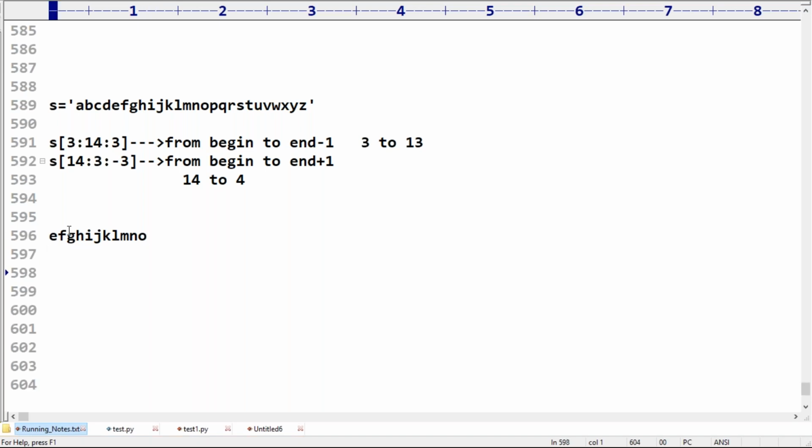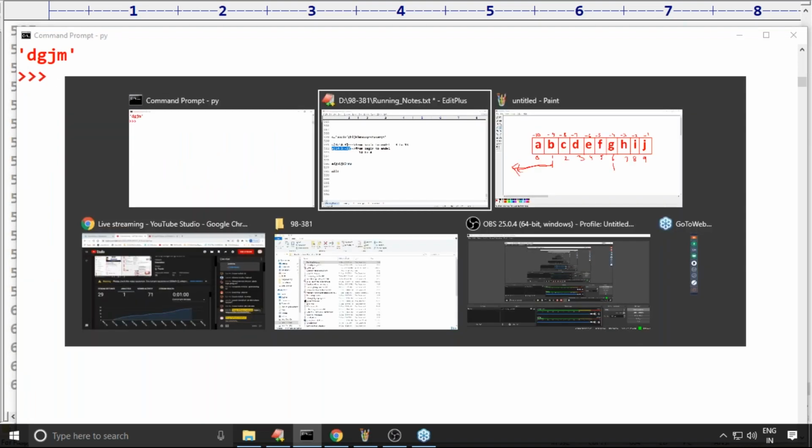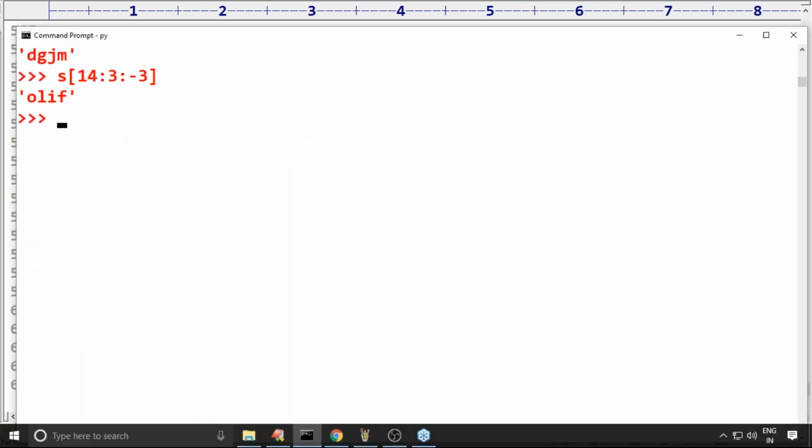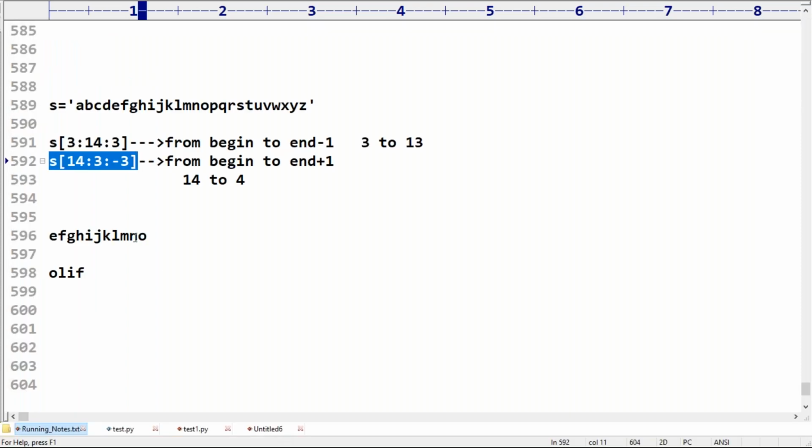Backward direction, sir. First O, next L, then every third character, right? Next I, and then F, correct? Can you please observe in reverse? Okay, OLIF, like we have to get. Is it valid or not? Now have a look once, sir. What is the answer we are going to get here? Yes, OLIF. Boss, these are the types of questions you can expect for the certification exam.